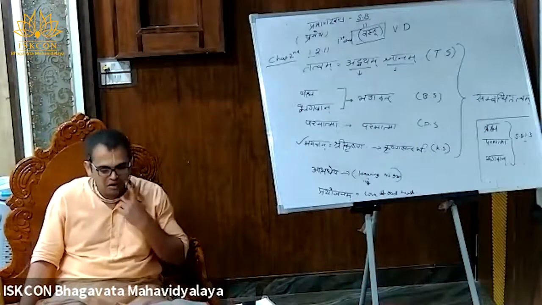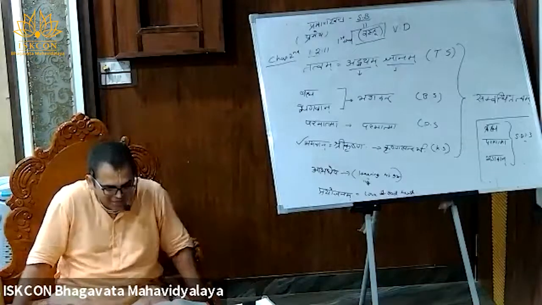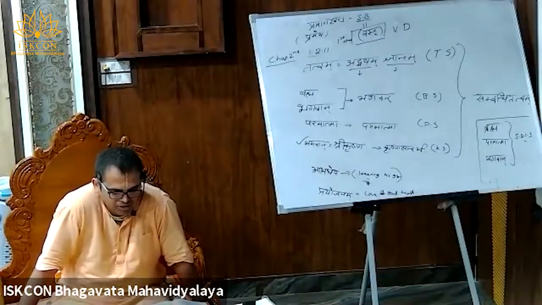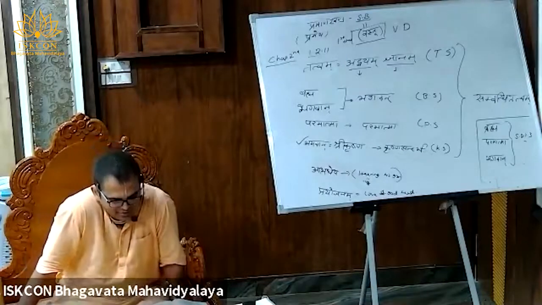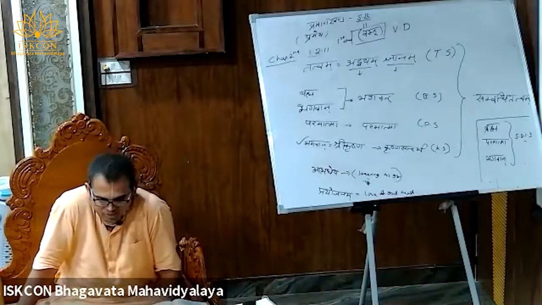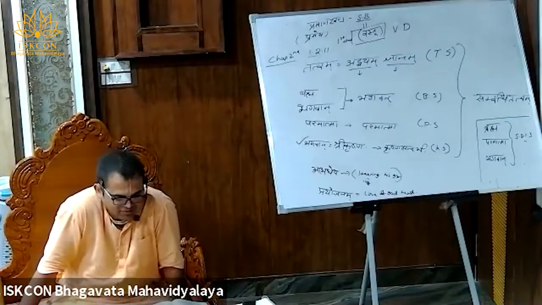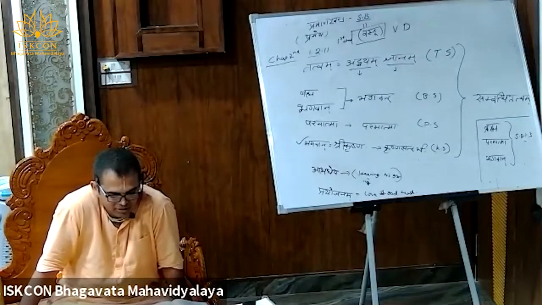From him Garbhodakashayi Vishnu comes and lies in the Garbhodaka water. And from his navel a lotus flower comes, and there Brahmaji appears. So the second sloka is telling about Garbhodakashayi Vishnu, the first sloka is telling about Karanodakashayi Vishnu, and the third sloka is telling about the Virat Rupa.